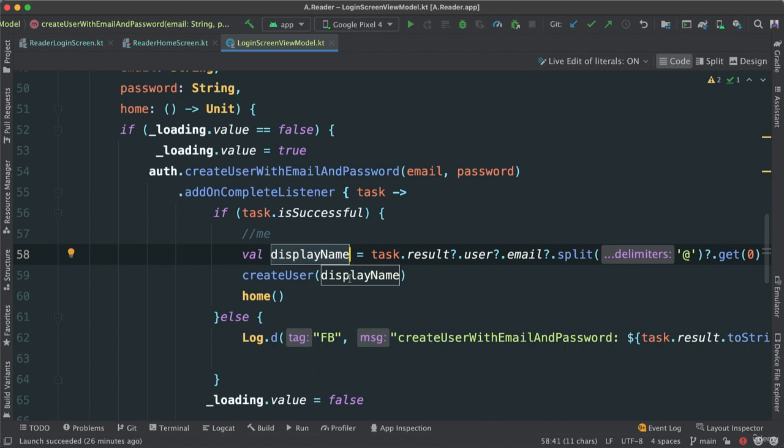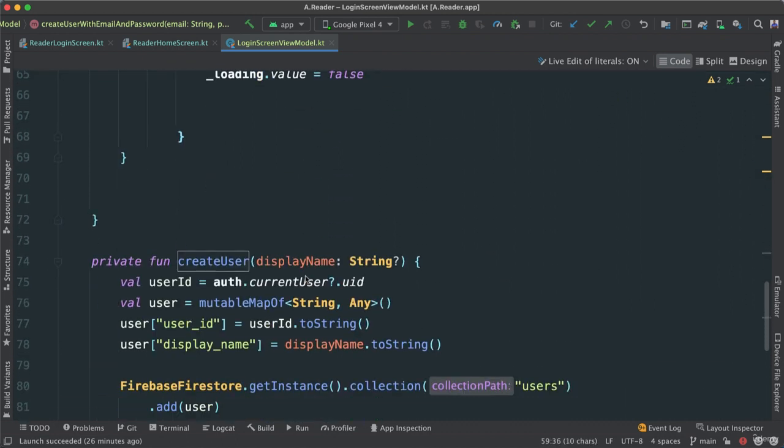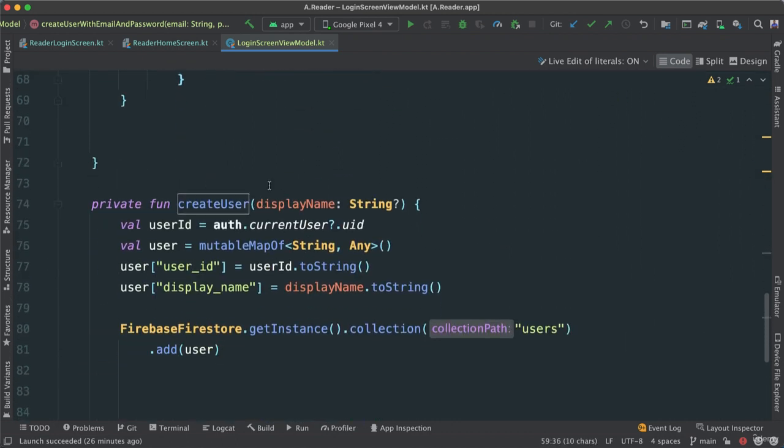And we're going to pass that along to our create user, which in turn takes that, wraps it inside of a mutable map of, and then we pass in the user ID, and voila. So now when we add this, we should have a user that's going to have a display name and a user ID. Of course, later we're going to add other fields and so forth, but this is just for testing. Let's go ahead and run this.